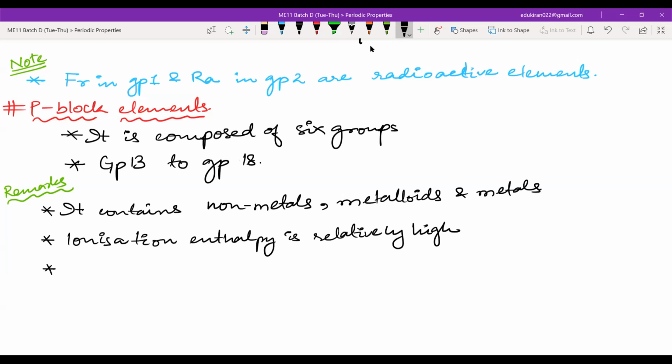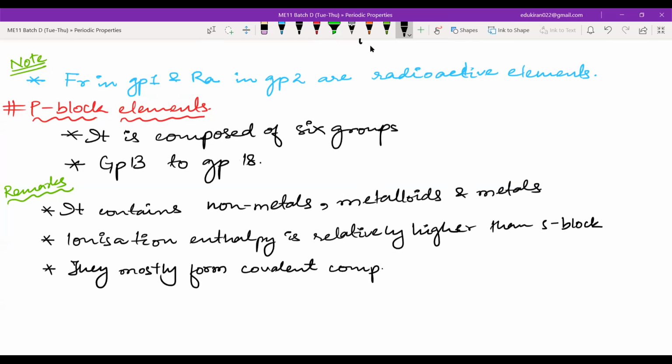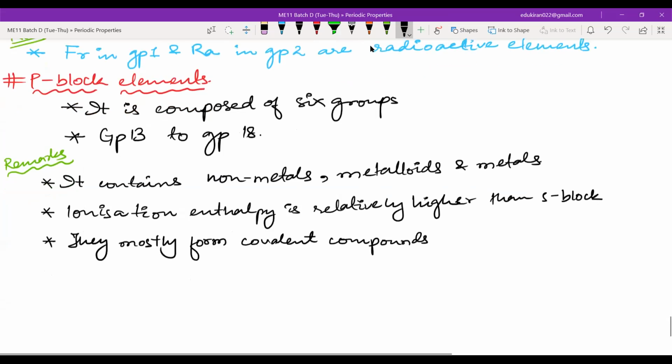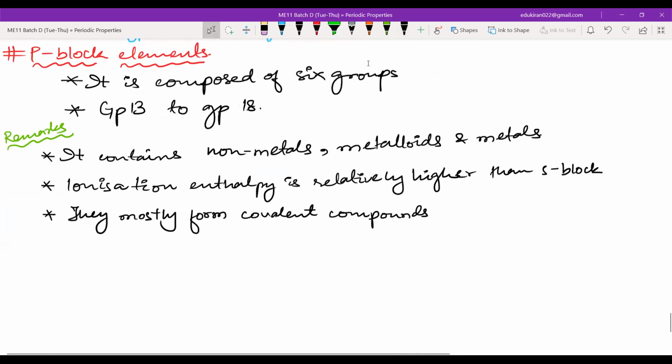Relatively higher than the s block elements. They mostly form covalent compounds. Write this down. We will write regarding the group 13 elements.